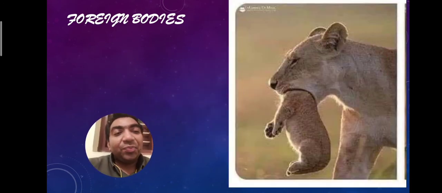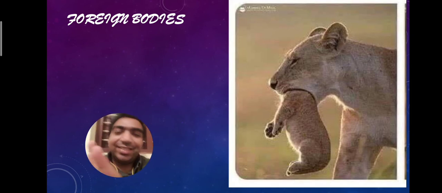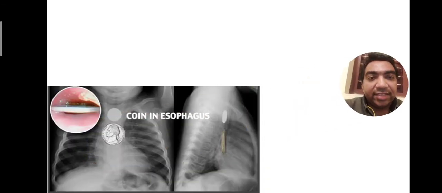Now coming to foreign bodies. The next common thing in pediatric surgery is foreign bodies. Children are notorious for ingesting and aspirating foreign bodies, so we should know how to manage them. Let us start with the foreign body in the esophagus. See, this is a coin in the esophagus.